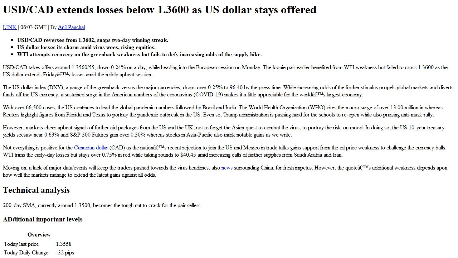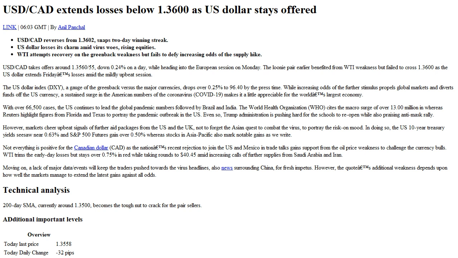www.ntvforex.com. USD/CAD extends losses below 1.3600 as the US dollar stays offered. News ID 02B664, 06:30 GMT. Bianal Panchal. USD/CAD reverses from 1.3602, snaps 2-day winning streak. The US dollar loses its charm amid virus woes and rising equities. WTI attempts recovery on the greenback weakness but fails to defy increasing odds of a supply hike.